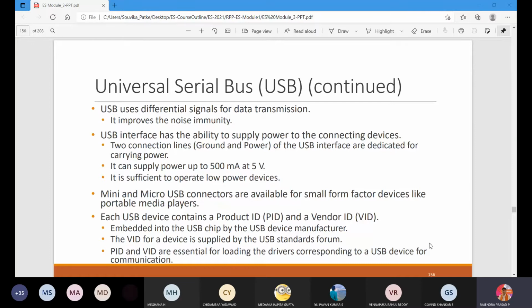Because you require only 5 volts of power for the LED to switch on and off. That is more than sufficient. So for those kinds of applications, you can use this USB port. Many micro USB ports are available for small form factor devices like portable media players, which is just like a USB port. You will do charging, right? So that is what it is trying to mean here.